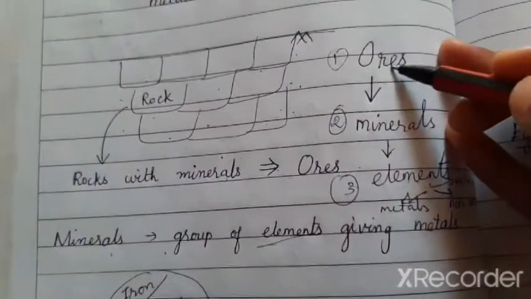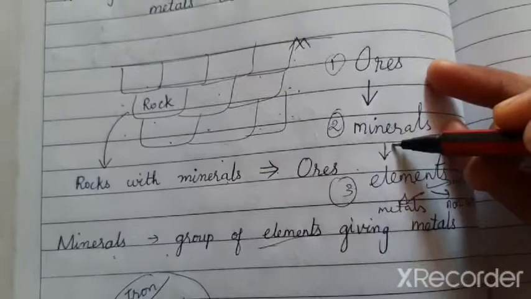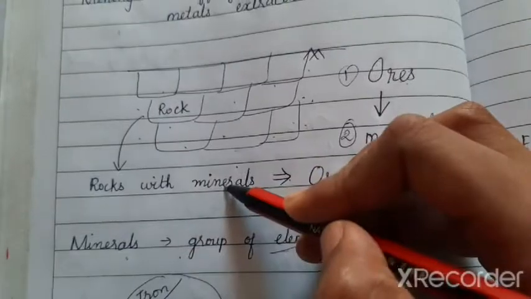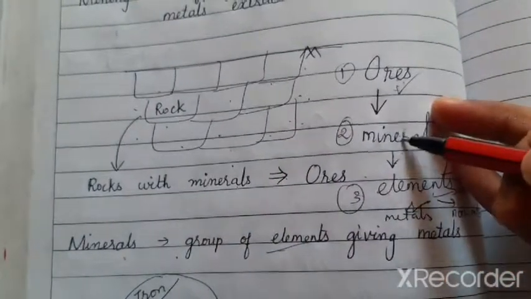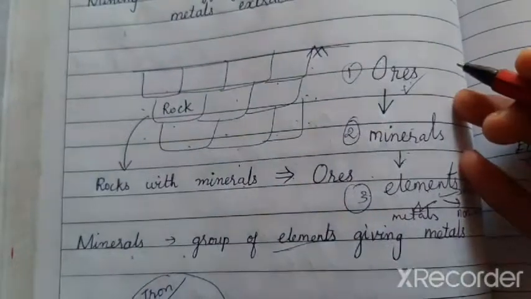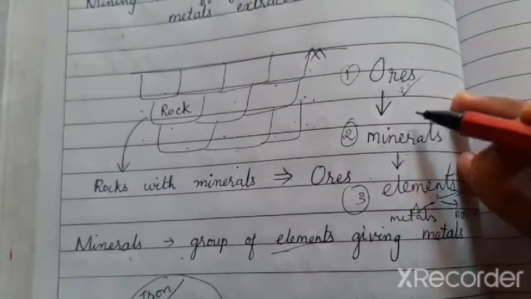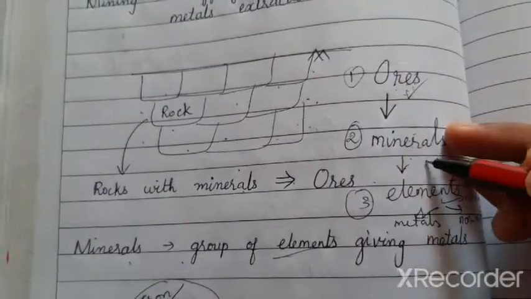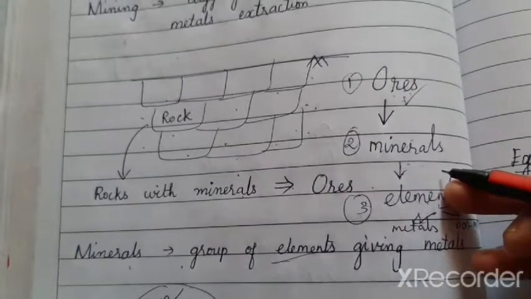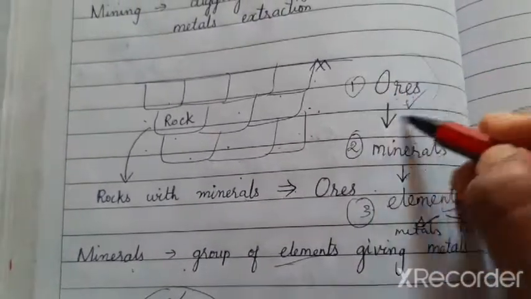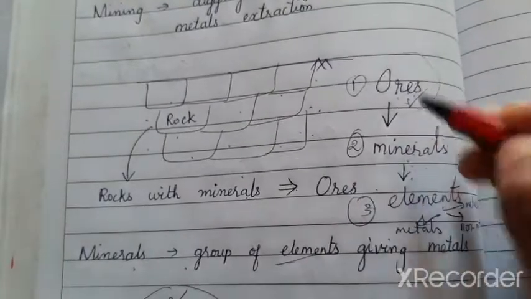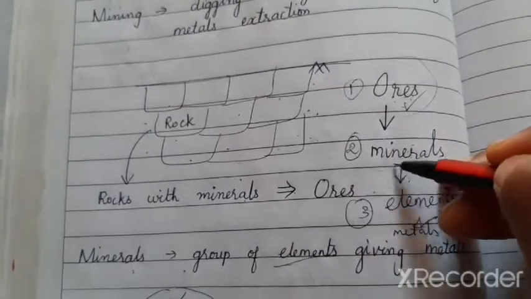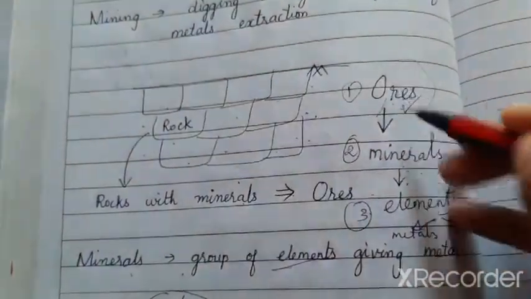So here I can tell that ore is a mineral, because ore is nothing but the name given to the rock with minerals. But I cannot tell that all the minerals are ore. Understood? And I'm telling you two statements. Clearly listen to it. All the ores are minerals. Yes or no? Yes, because all the ores are made up of minerals. But not all the minerals are ores. Minerals are not ores, whereas ores are minerals.